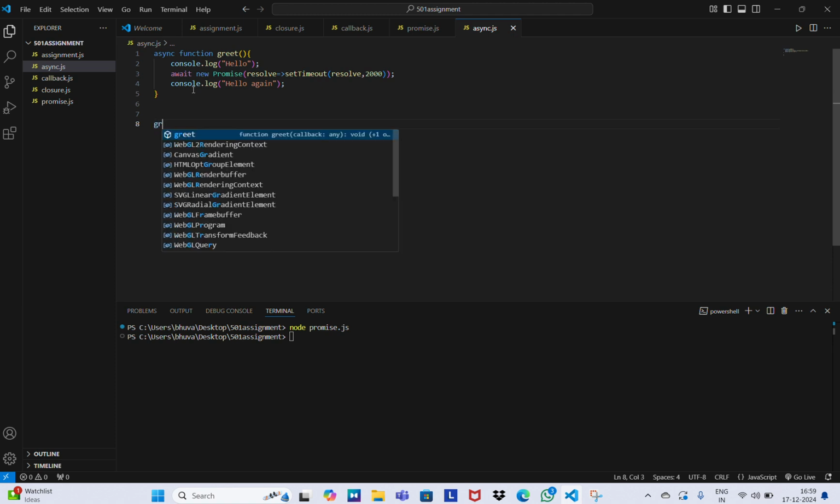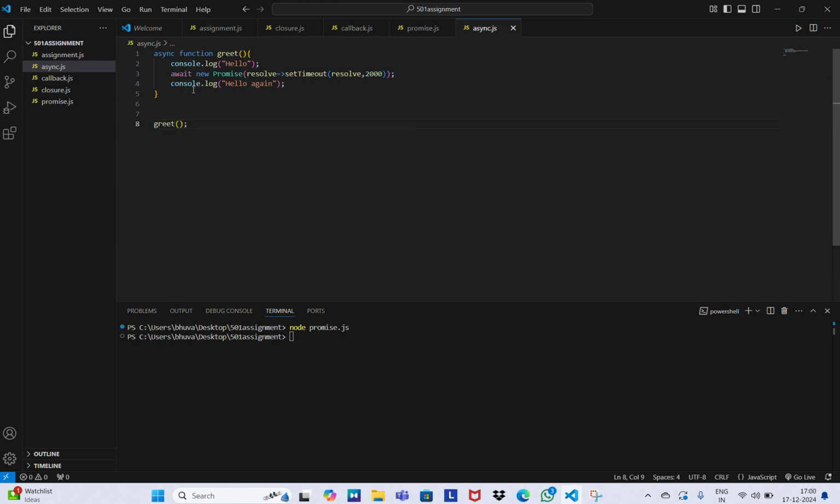And now let us call the function. node async.js. Yeah, hello. And after 2 seconds, hello again. This is what we do with the async and await function. Here we can see how the code is waiting for a particular promise to resolve or reject. So in this case, the code is waiting for 2 seconds.